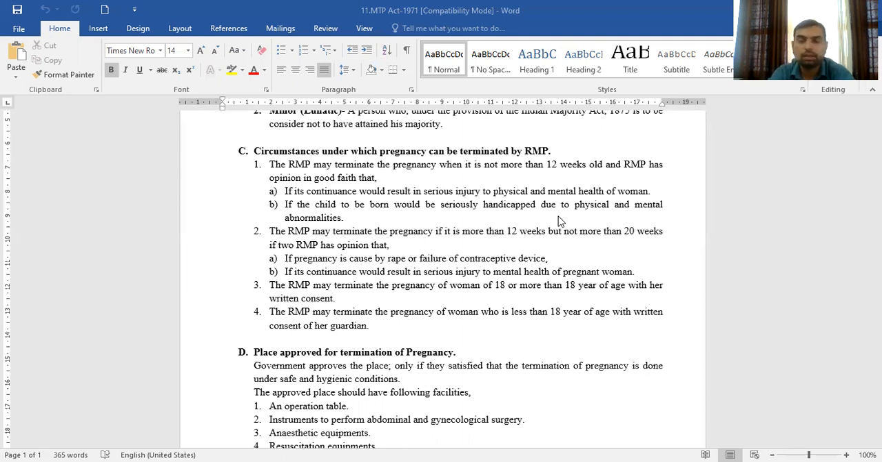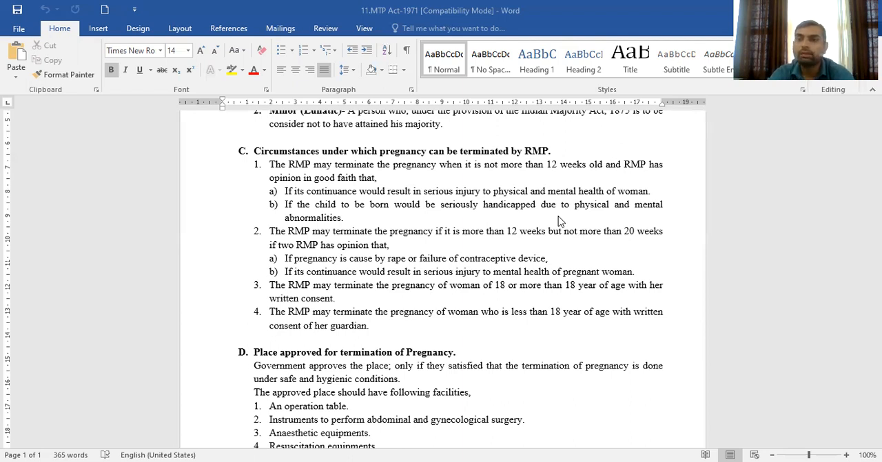Otherwise, pregnancy cannot be terminated even by the registered medical practitioner. So these two are the main important conditions: if any one of these conditions is fulfilled, then and only then can the legal termination of pregnancy be done by the registered medical practitioner.